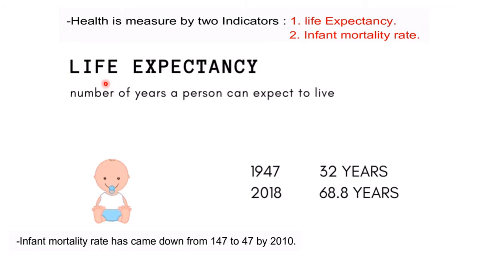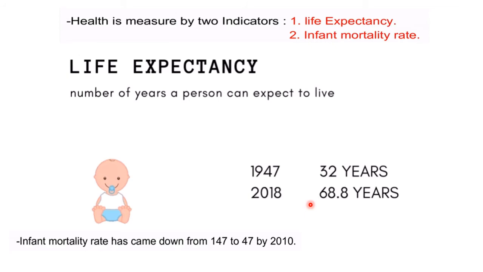So what is life expectancy? It is the number of years a person can expect to live. In 1947 the life expectancy of a person was only 32 years. By 2018 it became 68.8, and in 2020 it is now 70 years. So the maximum a person can live is about 70 years.